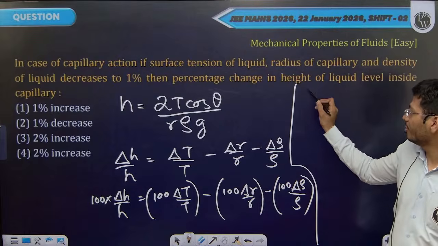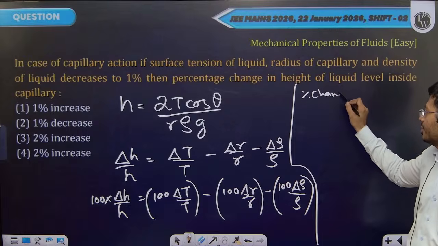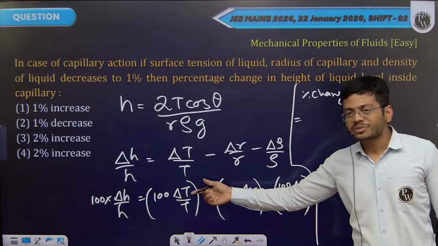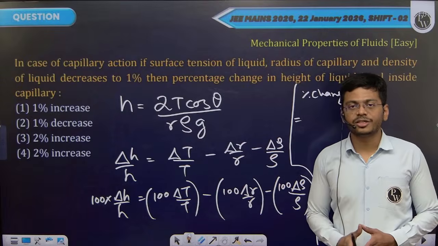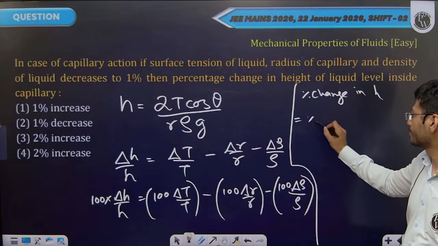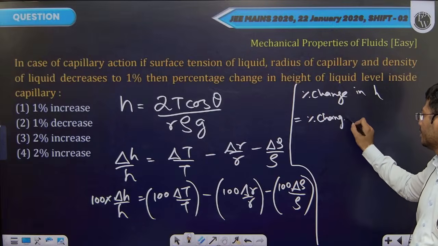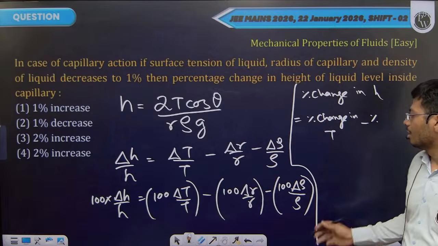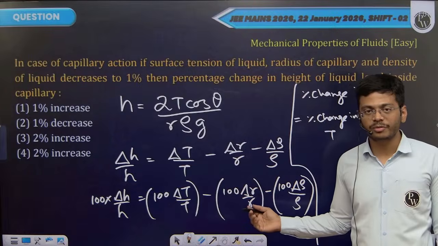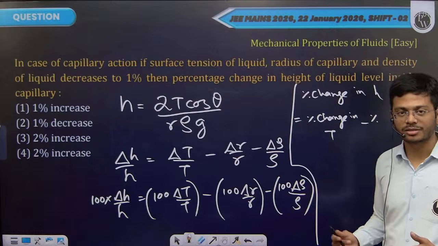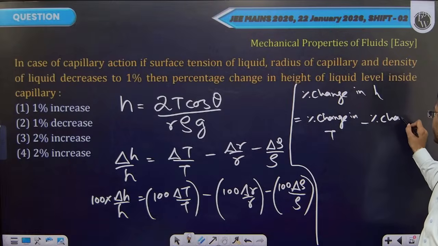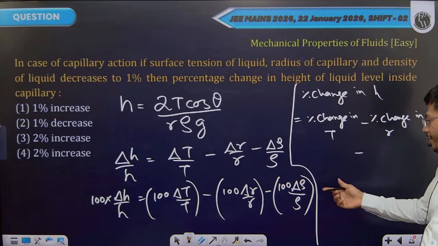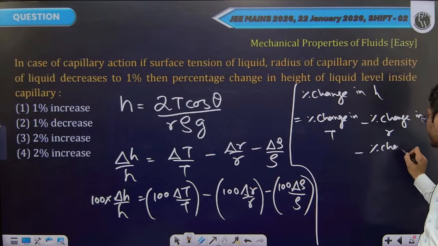So on the left side you will have percentage change in height, which they are asking you to find. 100 times delta T by T will be percentage change in surface tension, minus 100 times delta r by r, percentage change in capillary radius, again minus 100 times delta rho by rho, percentage change in density.